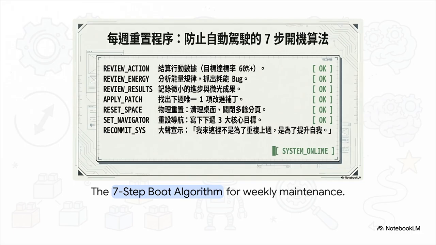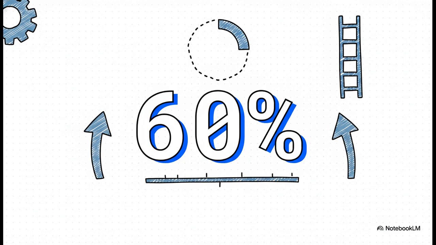It's a physical resetting of your space. Clear off the desk, close all those browser tabs. Step 6 is setting your 3 navigation targets. And finally, step 7 is a verbal commitment to yourself. I'm not here to repeat last week. I'm here to elevate myself. Boom! System online.